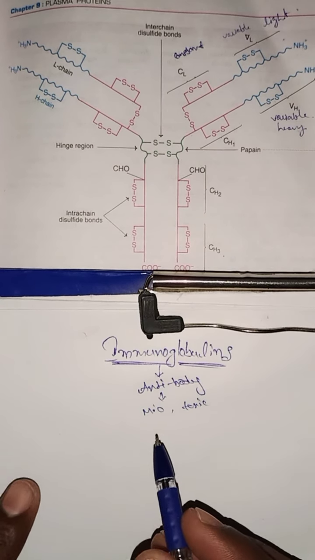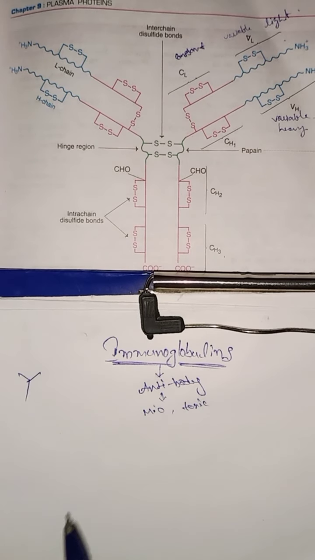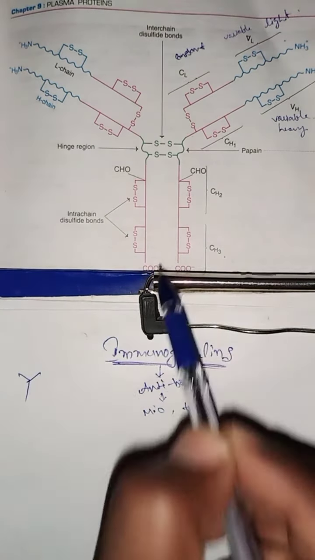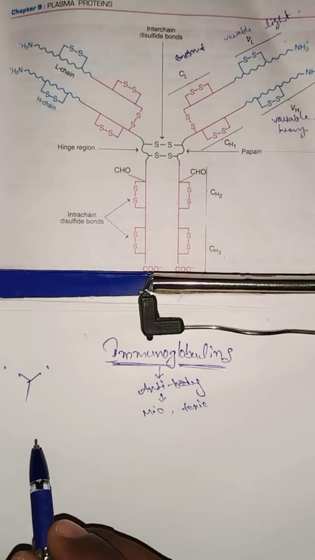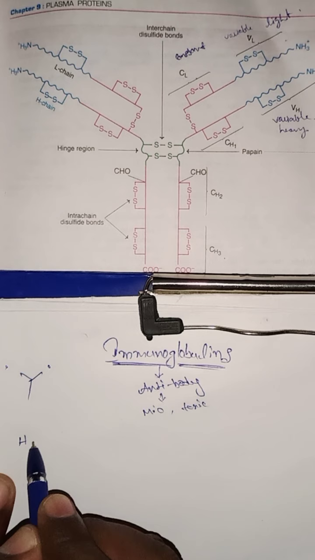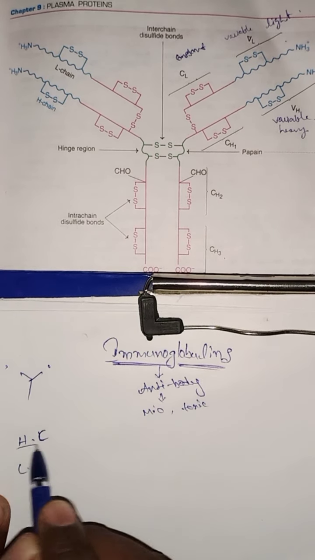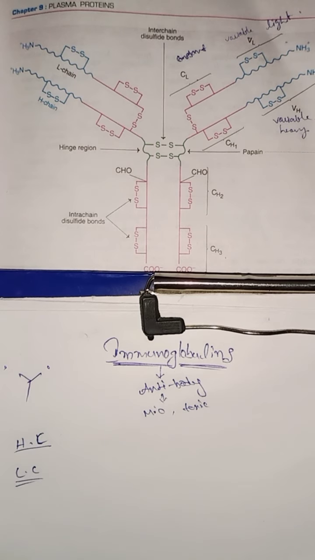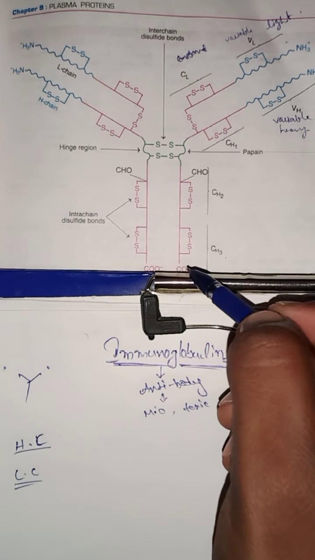So what is the structure of an immunoglobulin? The structure of an immunoglobulin is Y-shaped, like this one. The Y-shaped structure contains two types of chains: one is the heavy chain and the second one is the light chain. So what is the heavy chain? The heavy chain starts from the NH3 here to the COOH.